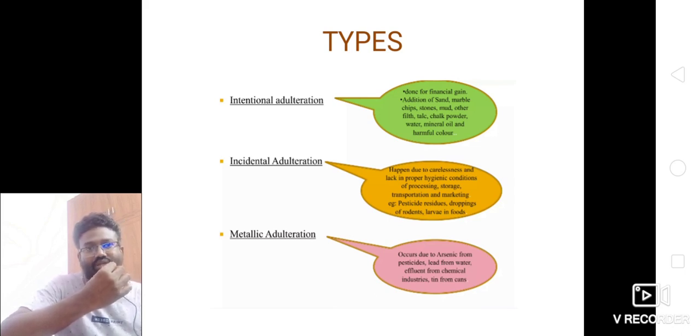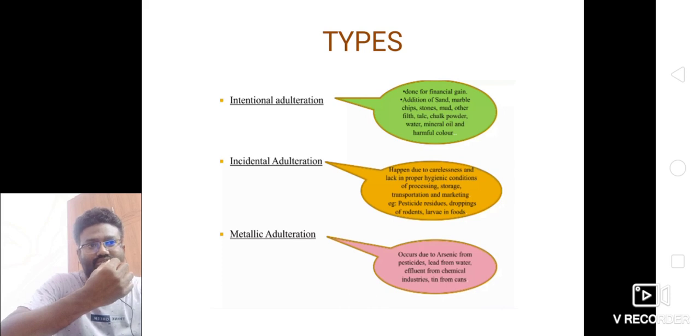The second one is incidental adulteration. Incidental adulteration occurs due to negligence while handling food, like residues of pesticides in grain, larvae, presence of droppings of rodents, etc. The third one is metallic adulteration, that means the addition of metallic materials into food, like lead or mercury.